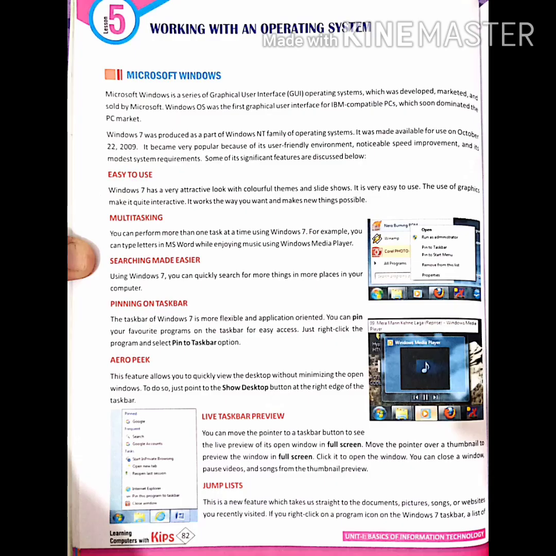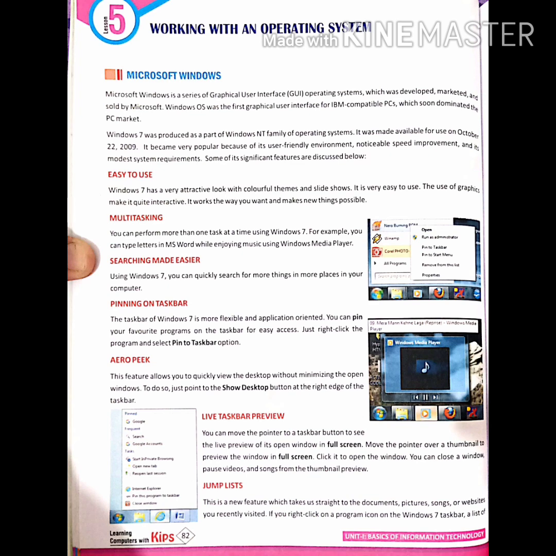Firstly, we will discuss Microsoft Windows. Microsoft Windows is a series of graphical user interface operating systems which was developed, marketed and sold by Microsoft. Windows 7 was produced as a part of the Windows NT family of operating systems. It was made available for use on October 22, 2009. It became very popular because of its user-friendly environment. Some of its significant features we are going to discuss.